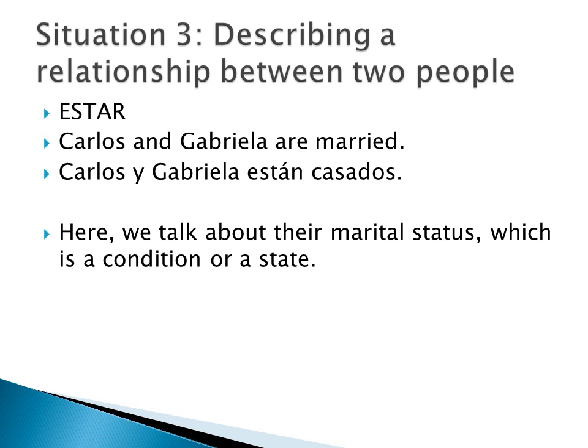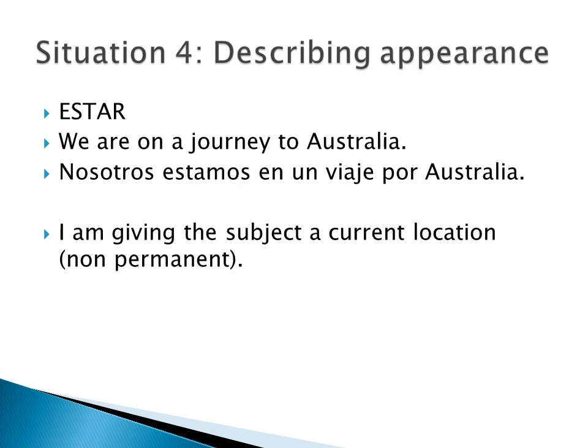The third situation is describing a relationship between two people, like Carlos and Gabriela are married. In this situation we are talking about marital status, which is the current condition at the moment. So Carlos y Gabriela están casados. Casados is married. We are talking about a male and a female, so we use the plural form for they, which is están. So están casados.